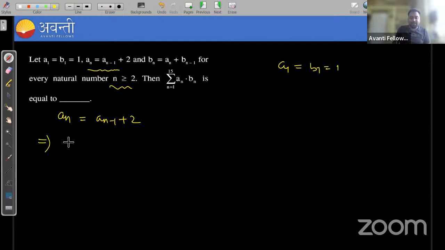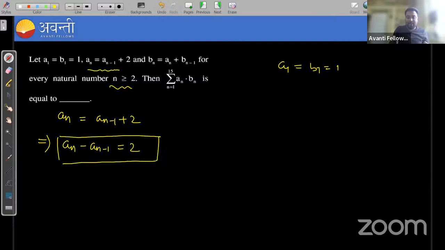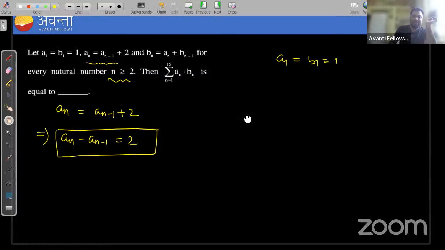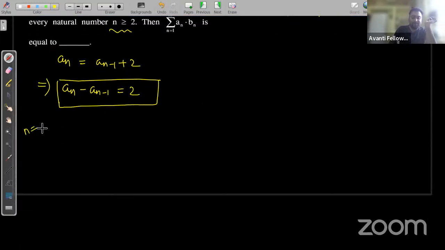How? See here. an minus a(n minus 1), it is given that 2. So in between two consecutive terms, the common difference is given as 2, right? So it is satisfying the conditions for an AP. Now you can say if you put n is equal to 2 here, what are you getting? a2 minus a1 is equal to 2.